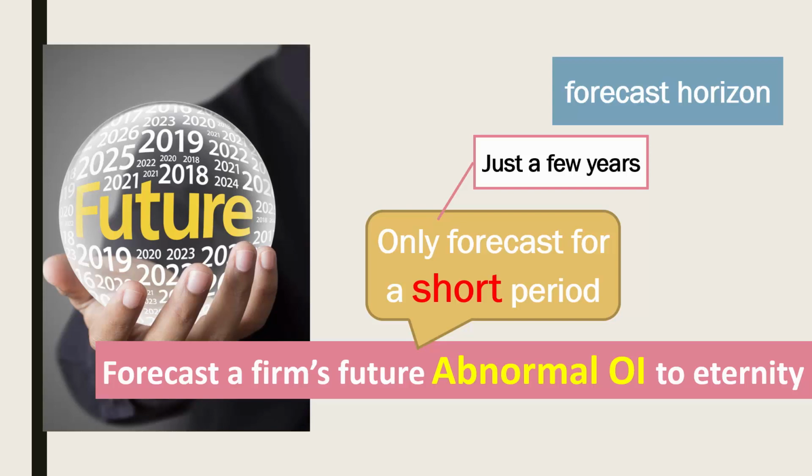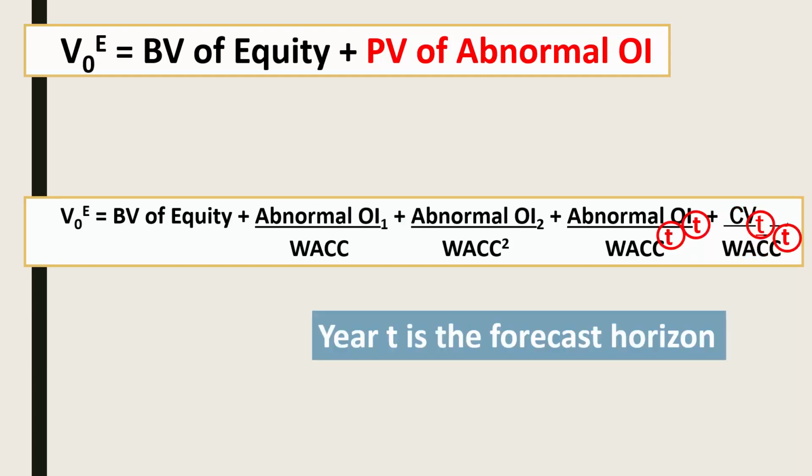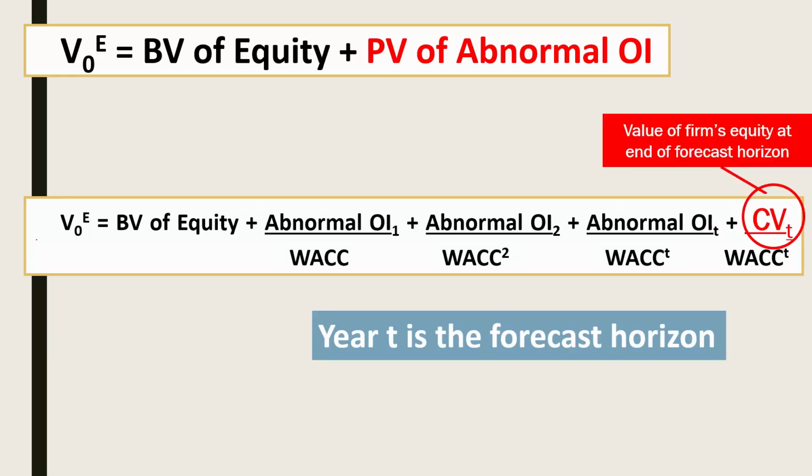We can conceive the value of the equity in a firm to be the book value of equity plus abnormal operating income in year one divided by the weighted average cost of capital, the cost of capital for operations, plus abnormal operating income in year two divided by the weighted average cost of capital squared, and so on to year t, plus a continuing value in year t divided by the weighted average cost of capital to the power t. Year t is the forecast horizon, and the continuing value in year t is the value of the firm's equity at the end of the forecast horizon.